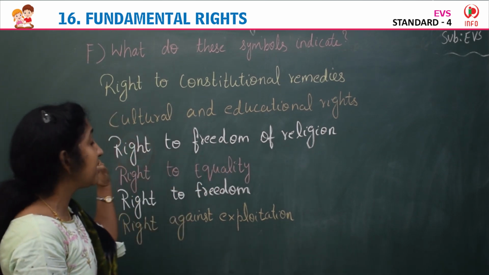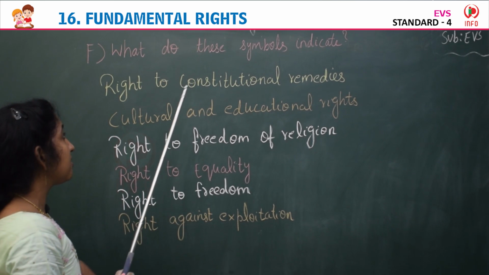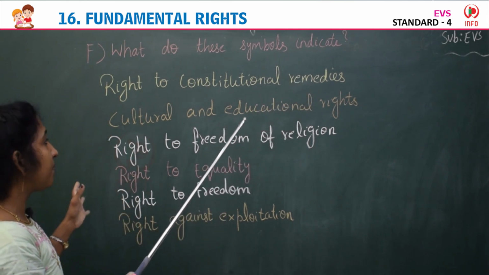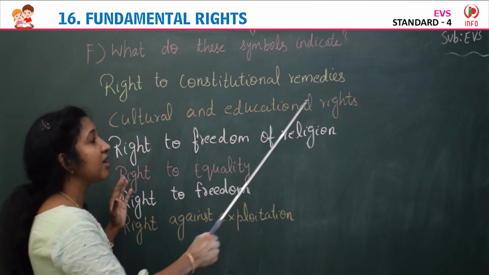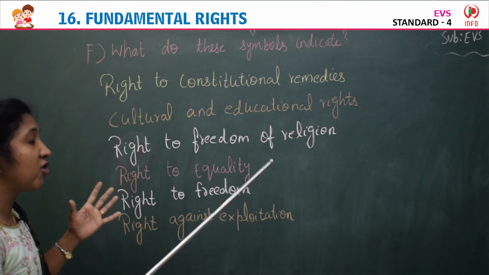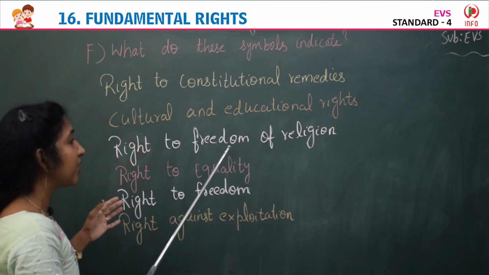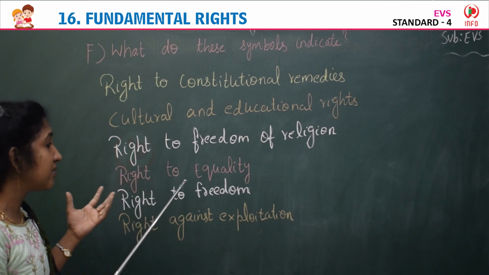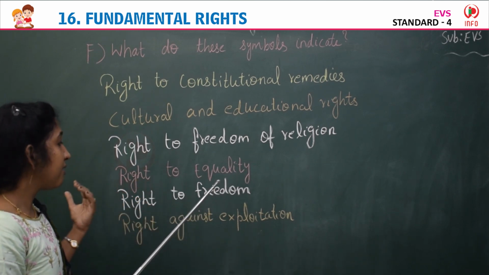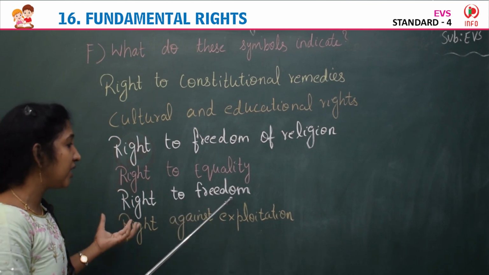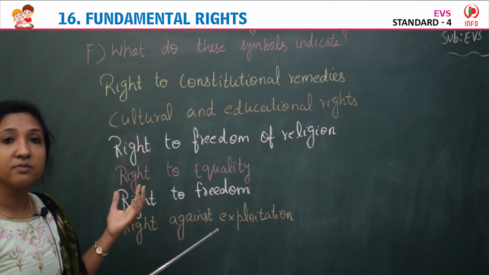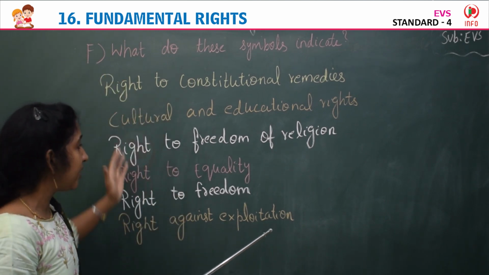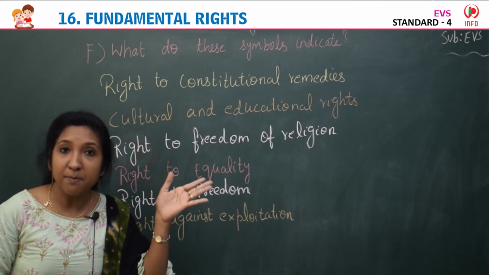First symbol represents right to constitutional remedies. Second image represents cultural and educational rights. Third symbol represents right to freedom of religion. Then the fourth image represents right to equality. Then the fifth one represents right to freedom, and the sixth image represents right against exploitation. These are the 6 fundamental rights and their symbols.